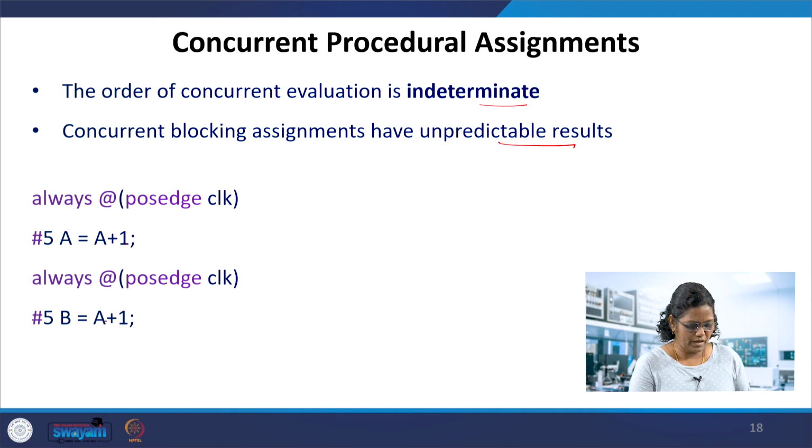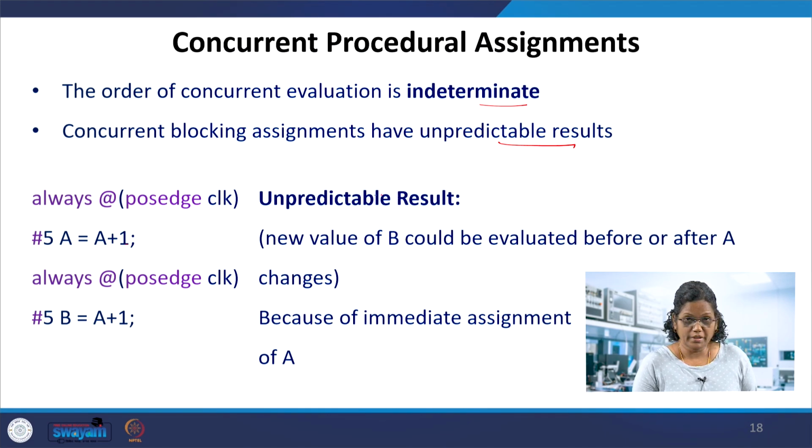With this A value, because this is also hash 5, I can see the unpredictable result here: the new value of B, whether it is taking the old value of A or the new value of A. There will be an indeterminate, unpredictable result over here, because this is an immediate assignment.